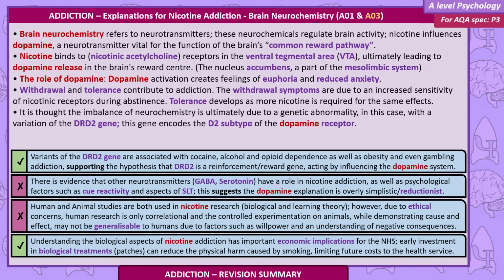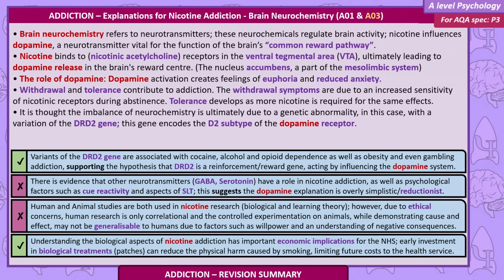There is evidence that other neurotransmitters, GABA and serotonin, have a role in nicotine addiction, as well as psychological factors such as cue reactivity and aspects of social learning theory. This suggests that the dopamine explanation is overly simplistic, reductionist. Human and animal studies are both used in nicotine research, biological and learning theory.